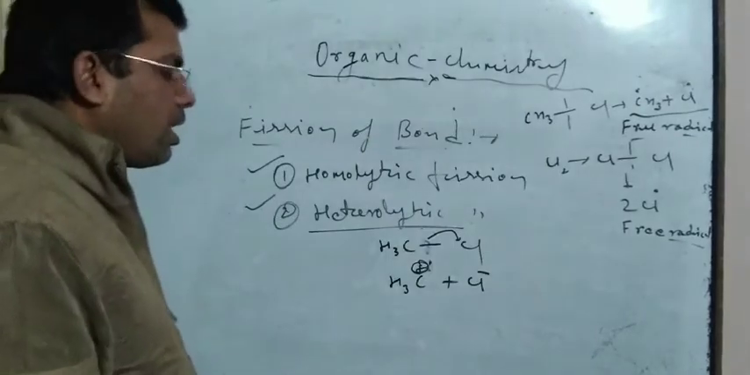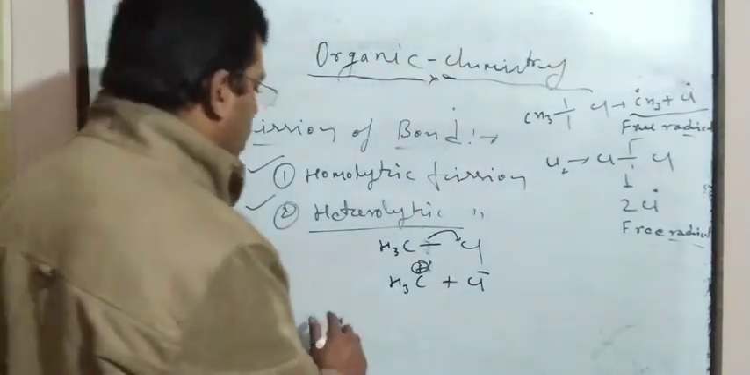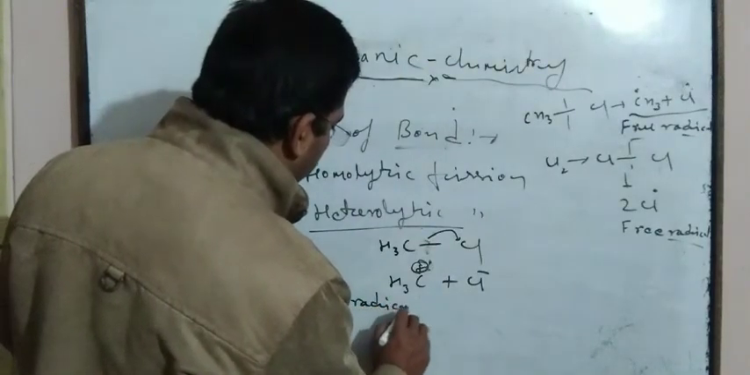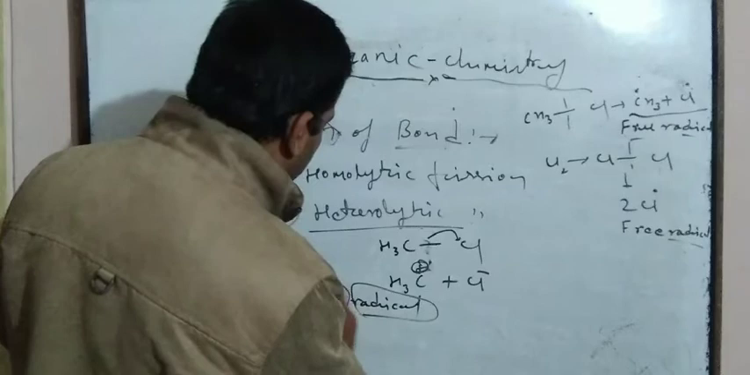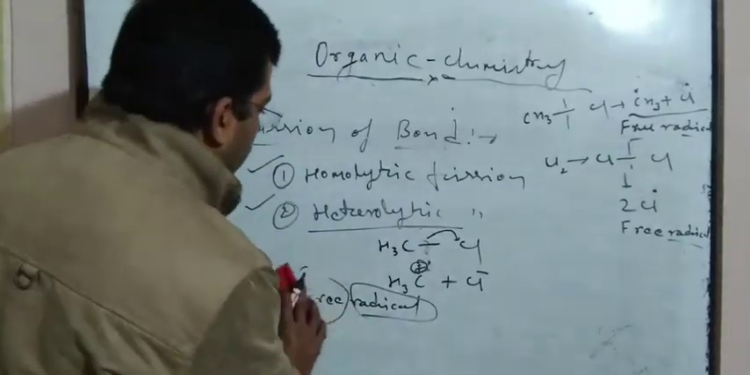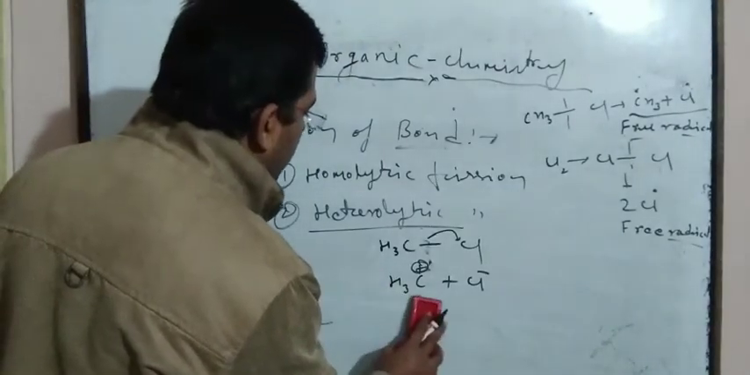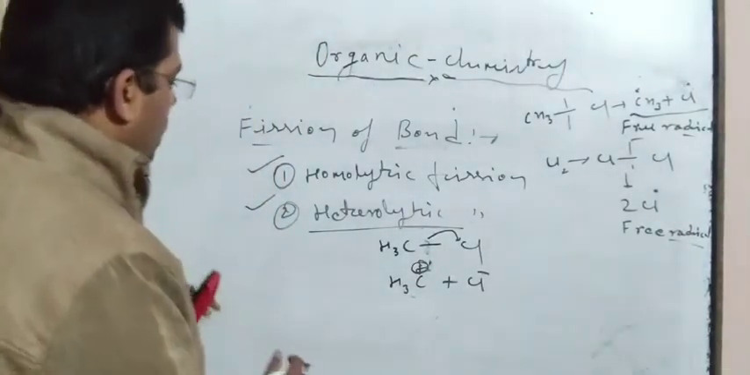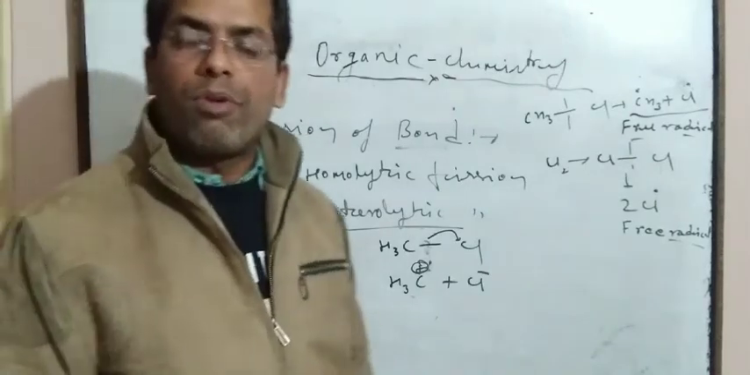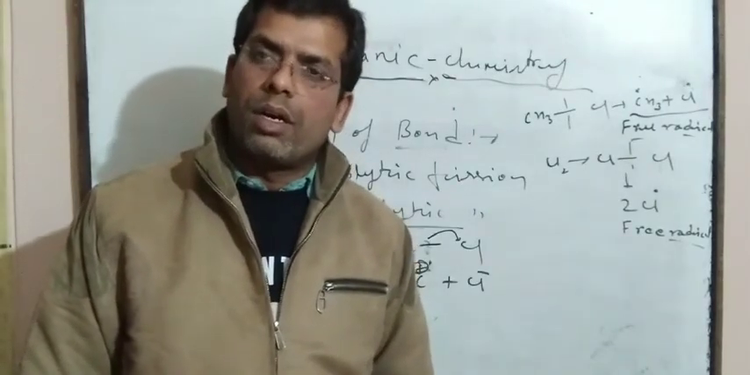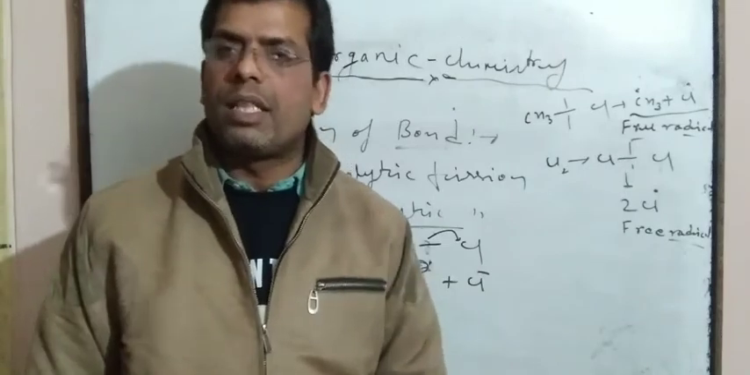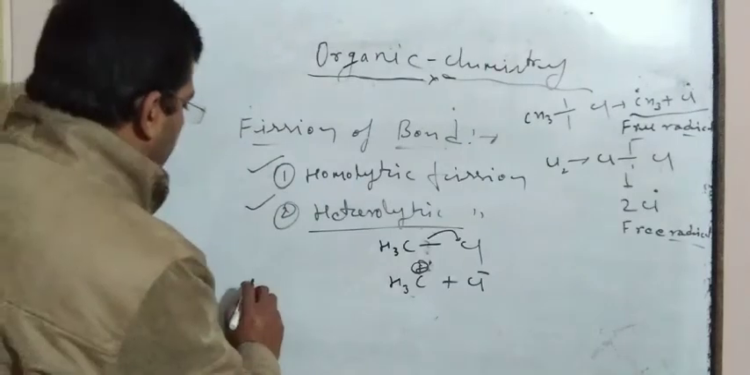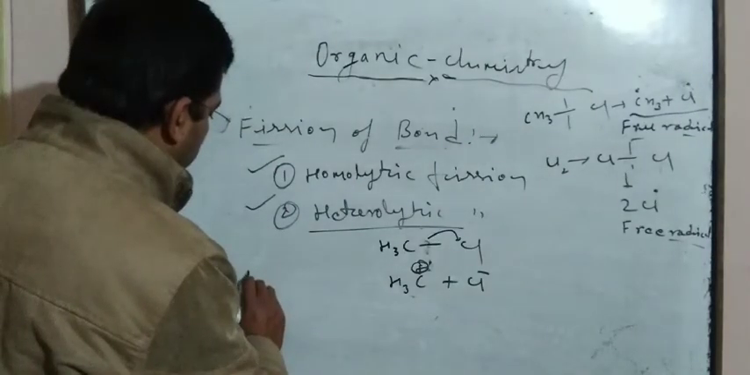Sorry. After heterolytic fission, electrophiles and nucleophiles are formed, because one group of atoms has a positive charge and another group has a negative charge.